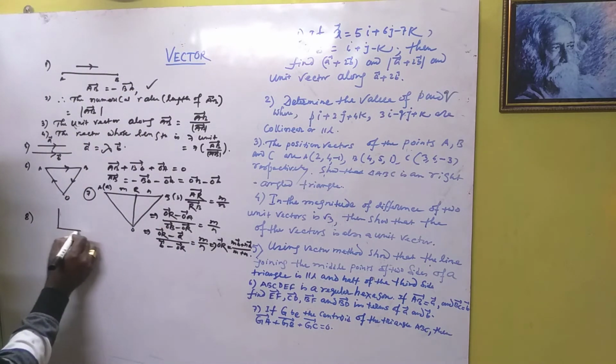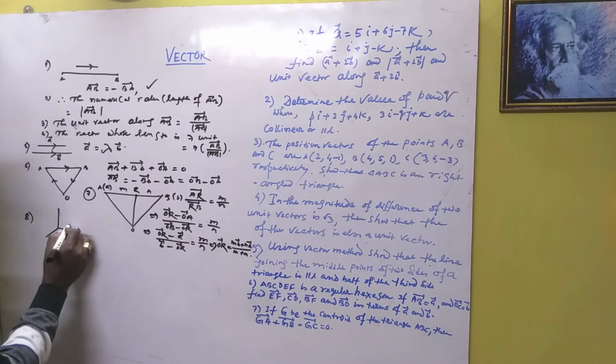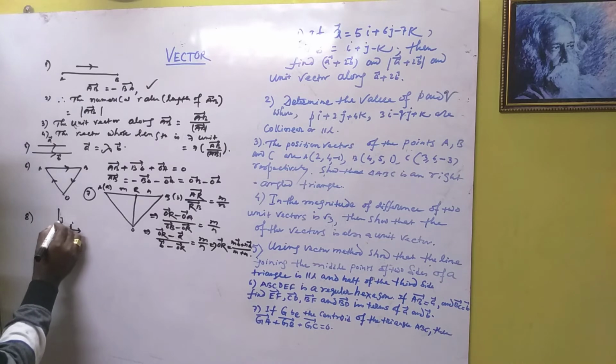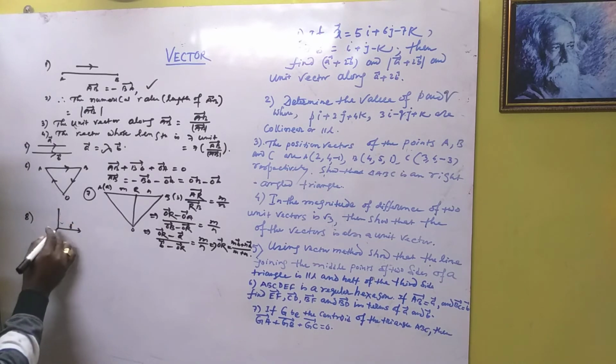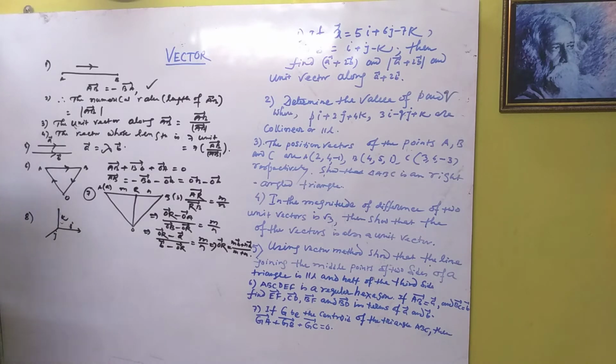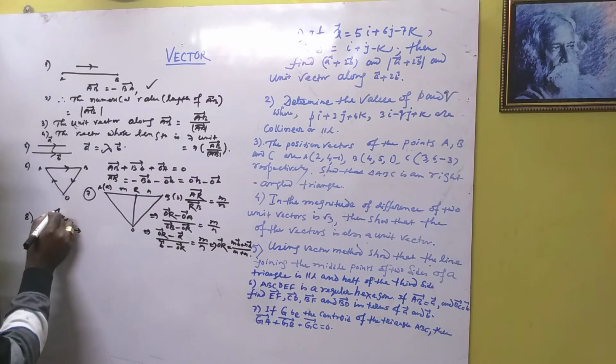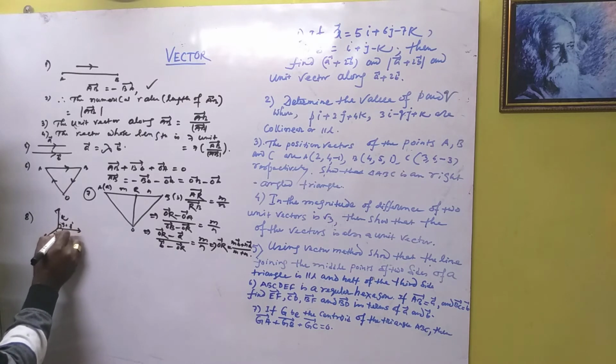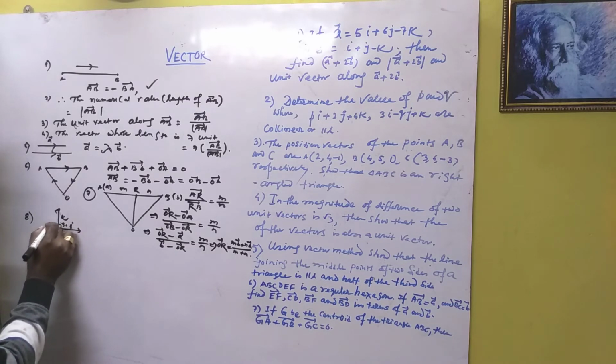This is i, this is j here, and this is k. They are all mutually perpendicular vectors, so they make an angle of 90 degrees. Unit vectors perpendicular to each other all make 90 degrees.